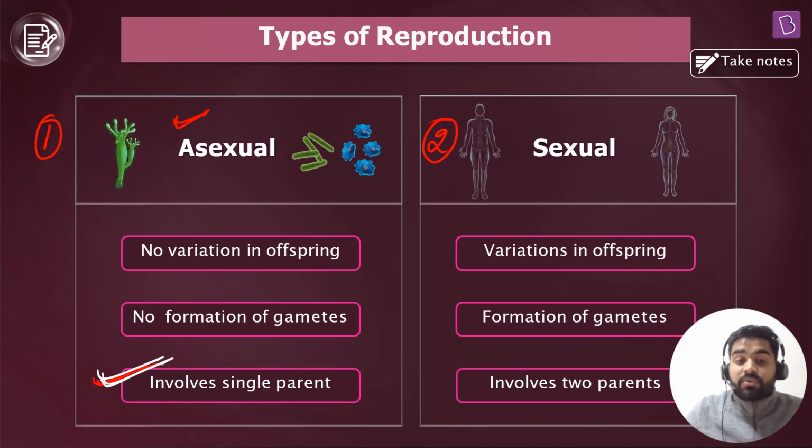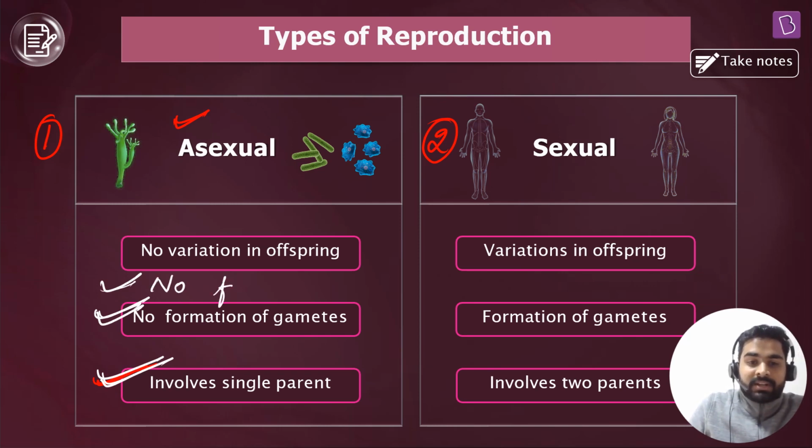Now you have only a single parent, so they do not need to make any kind of gametes. So no gamete formation takes place because only a single parent is taking part in reproduction. No gametes are formed, right? And if no gametes are formed, do you think there will be any case of fertilization? No, absolutely right. So we will add one more point here. No fertilization takes place. Fertilization is also absent.